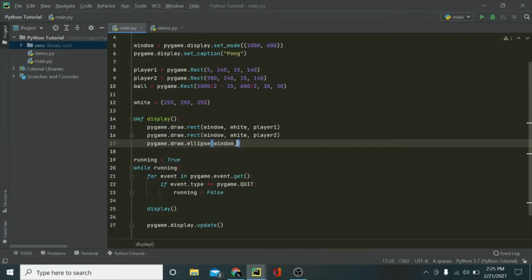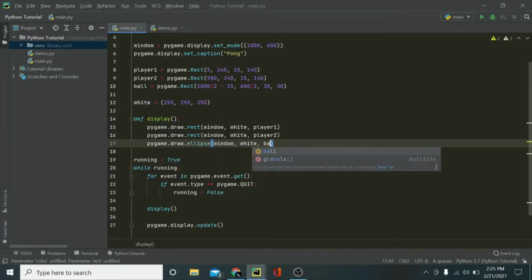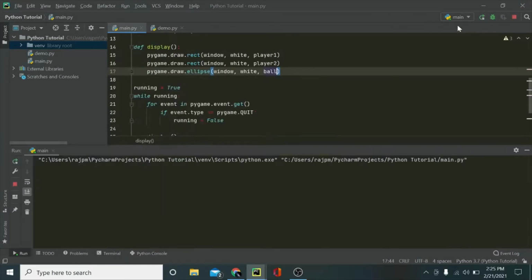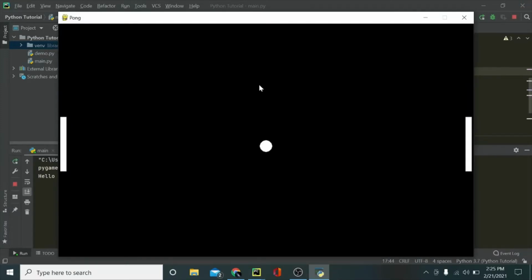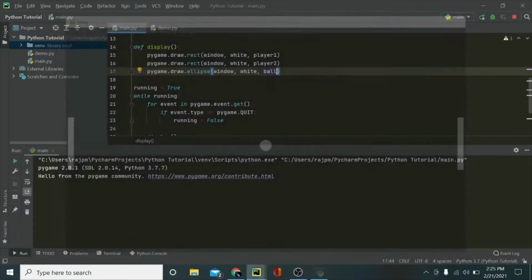And now let me show you, pygame.draw.ellipse, and then white, and then ball. And now if I run it, as you can see, it's in the middle. So that's how that's working.